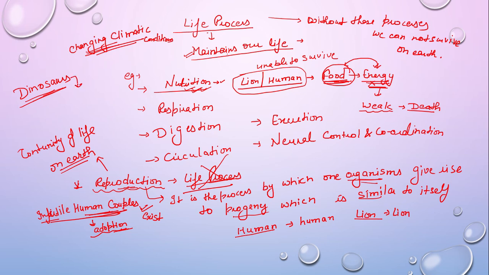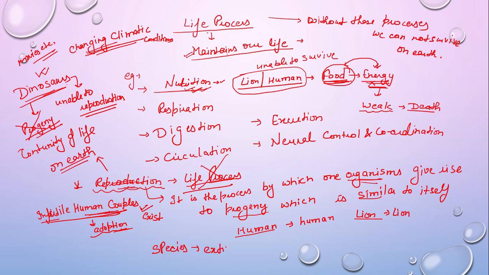Why were they unable to survive? Dinosaurs were unable to reproduce. They stopped reproduction, due to which they left no progeny on earth. There is no progeny of dinosaurs left on earth from some million years ago. So now we see dinosaurs only in pictures and movies. If any organism stops reproduction, then the species becomes extinct.